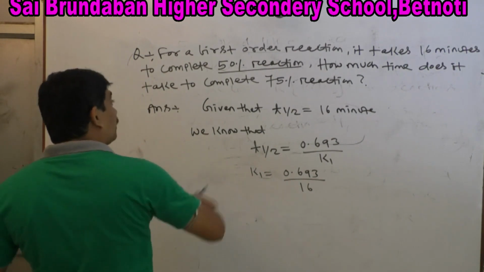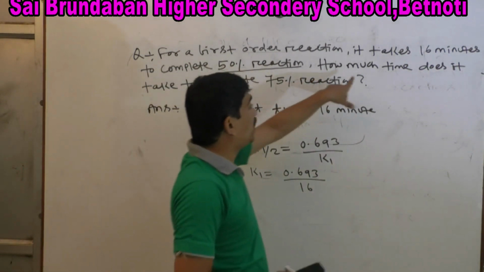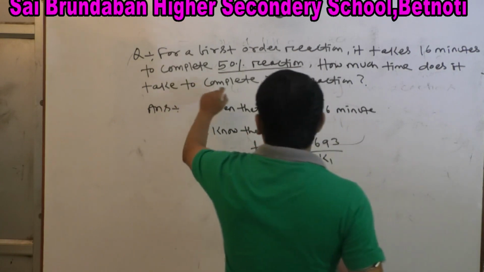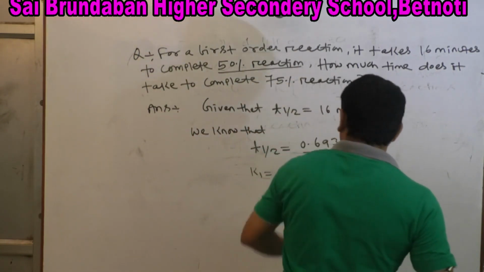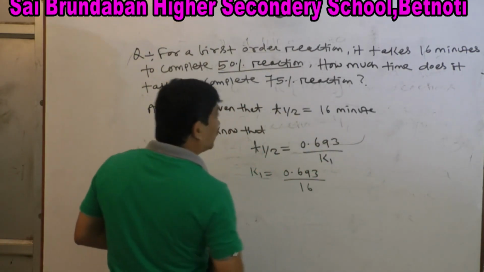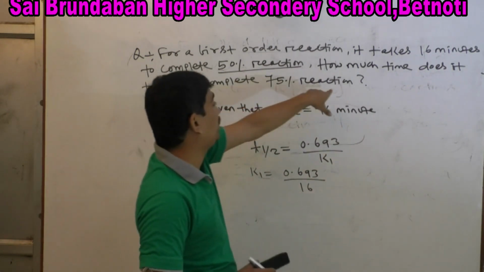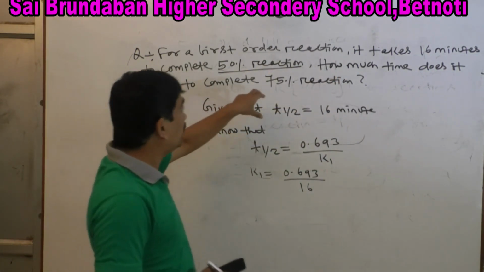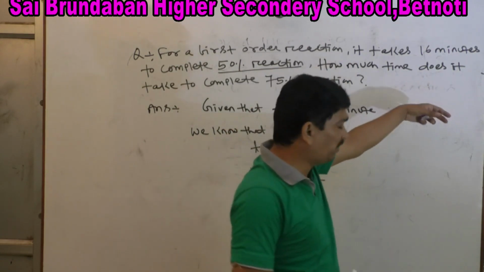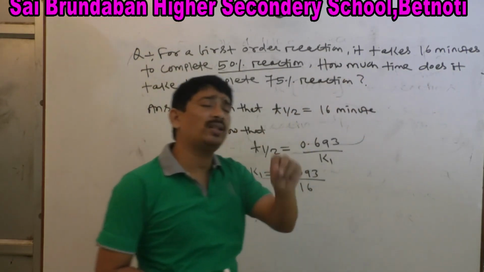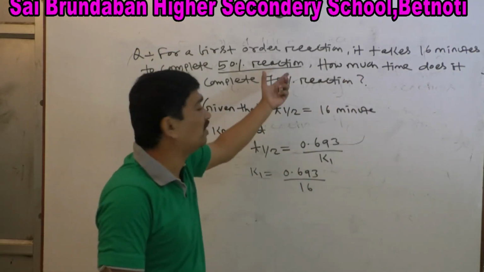This is the K1 value. What we have to calculate? How much time does it take to complete 75% reaction? Whenever a percentage is asked in the question, always take the initial concentration as 100%.